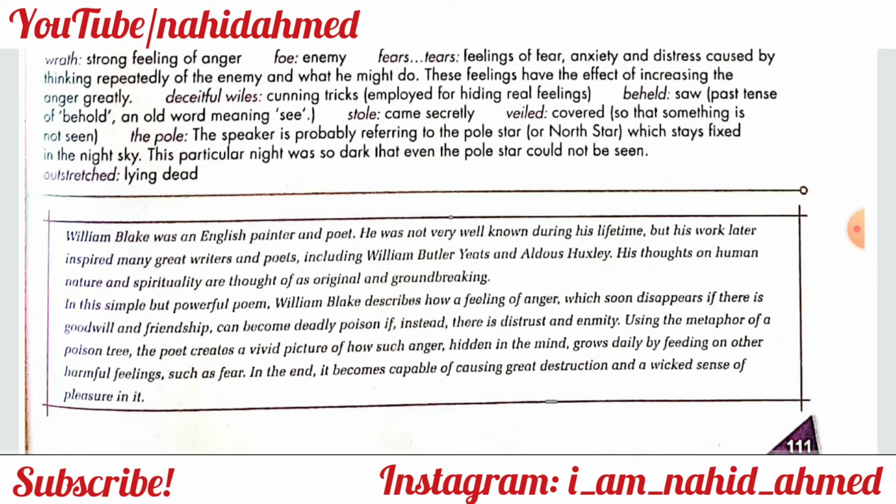Okay, let's look at William Blake for a sec. He's an English poet and a painter. He used to do a lot of painting, and he was a poet. He wrote pretty good poems, but he couldn't become famous instantly. Later his works got recognition, and other poets like William Butler Yeats and Aldous Huxley popularized his work maybe in a later part of his life.